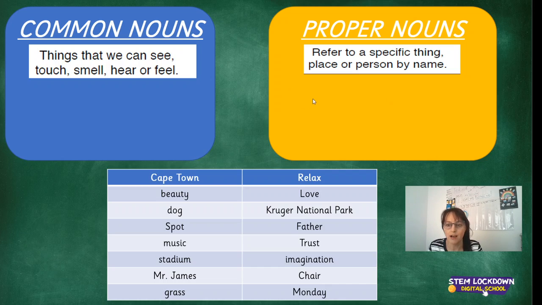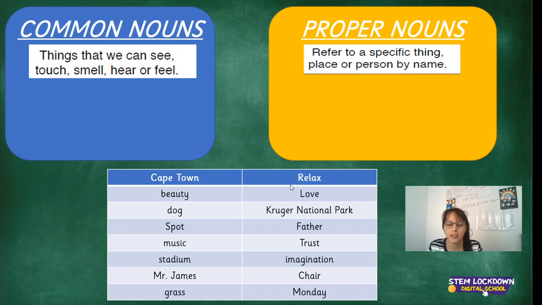So the proper nouns in this table would be Cape Town, Mr. James, Kruger National Park, Monday. Now, chair, trust, and father are in capital letters. That is true. However, are they proper nouns?